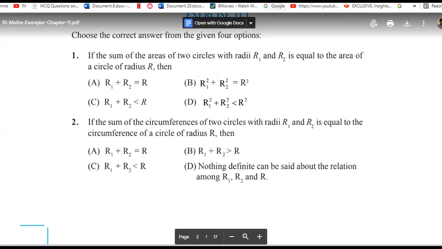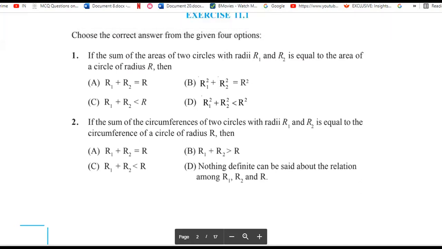You know very well about the circle. A circle is a group of points that have a fixed distance from a fixed point. Because we are studying the circle, you should be very familiar with it. So if I'm saying this is a circle, what can be the definition of a circle?